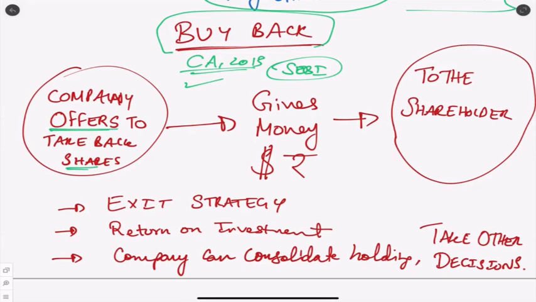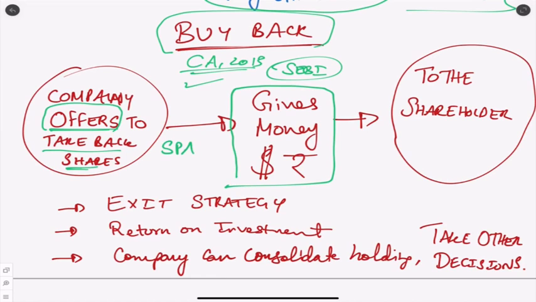So what does it do? The company will offer. It is not compulsory, correct? You don't have to take it back. So the company offers to take back the shares. What will the company do? The company will give money. Where will they have the money? We'll study all that. Securities premium account, then free reserves, correct? They should have the money. See, to buy anything you need money. So the company wants to buy back the shares. They will give back the money to the shareholder or the security holder.